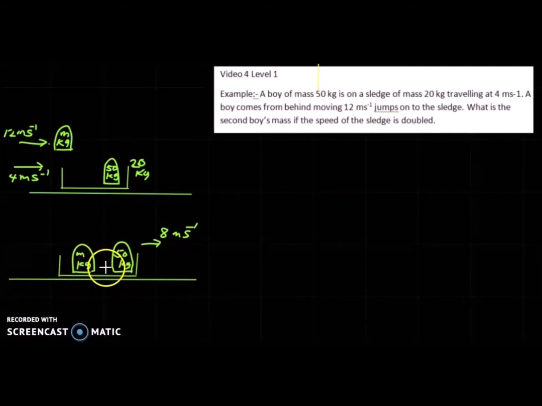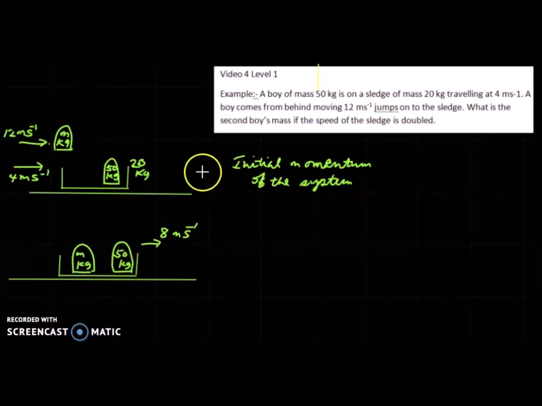Those are internal forces. There are no external forces acting horizontally. So we can equate the initial momentum in that direction to the final momentum in that direction.